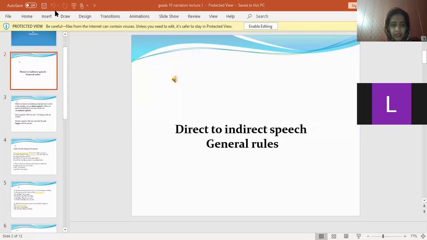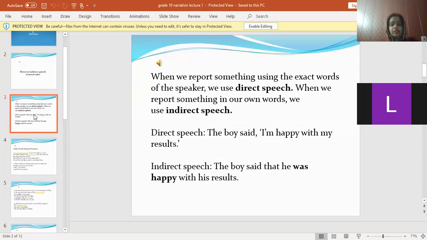Remember, we started practicing narrations in that class, and most of you were unable to even change the simple sentences. Okay, now let's start. Number one, first, what is direct and what is indirect speech? We are going to start right from the beginning.